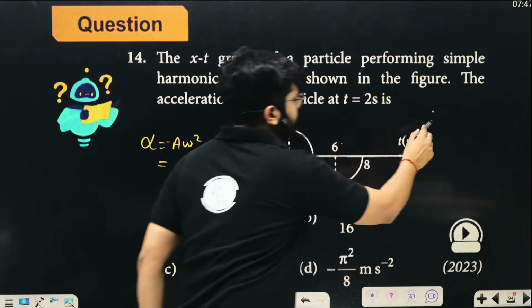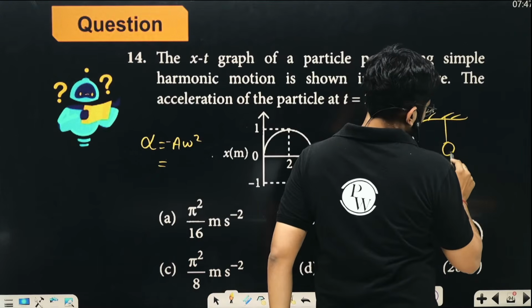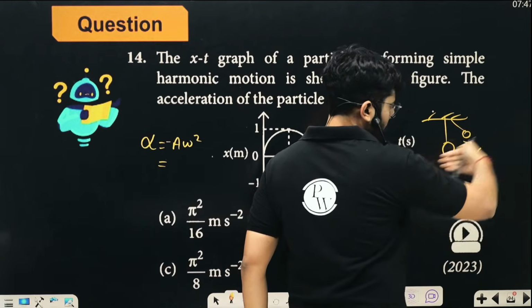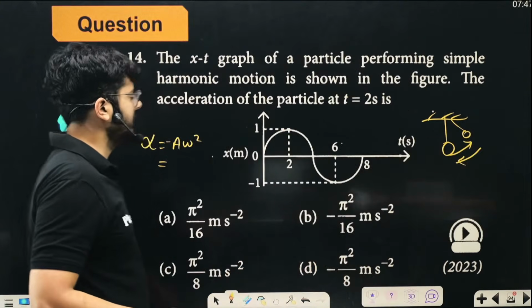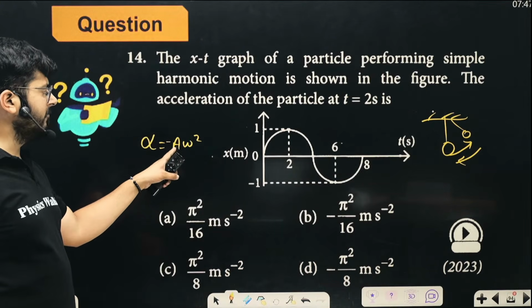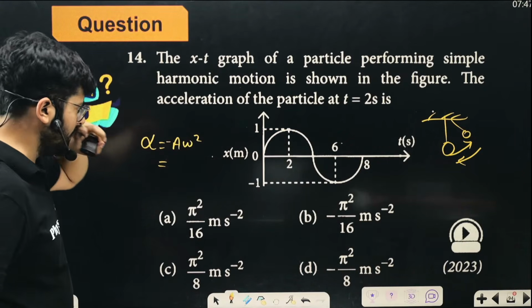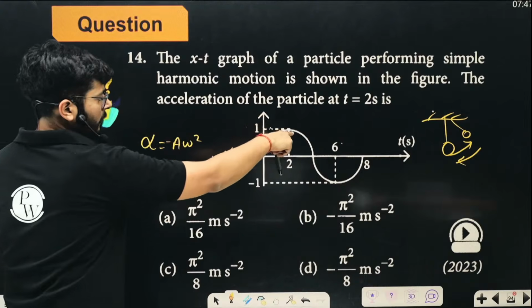The negative sign tells us that the nature of acceleration is always opposite to the nature of displacement. When the particle is moving this way, the restoring acceleration of the particle is in the opposite way. So this negative sign tells that. So omega square into y, where y is the displacement. The displacement over here is how much? 1.